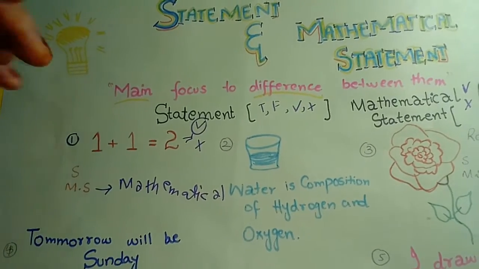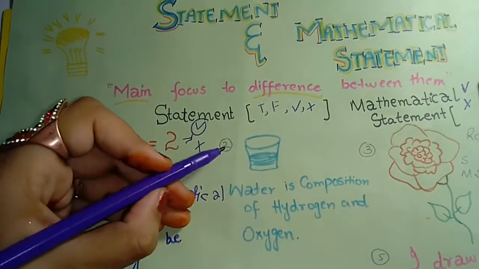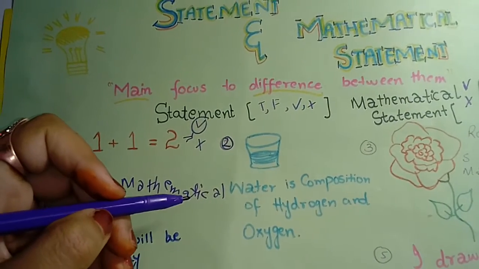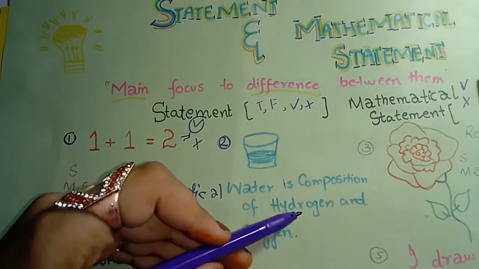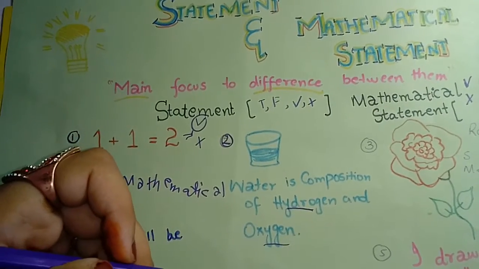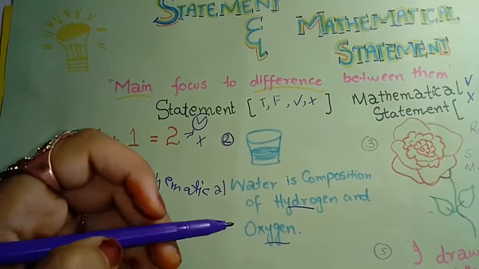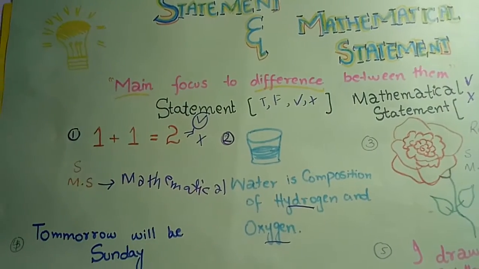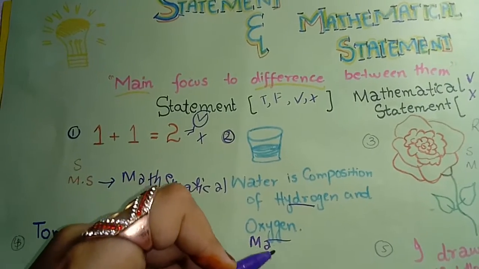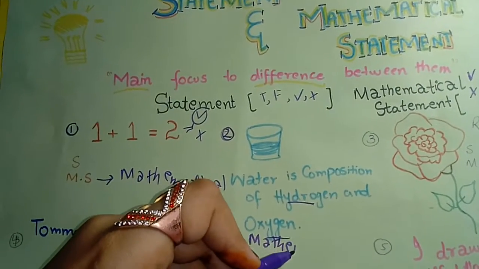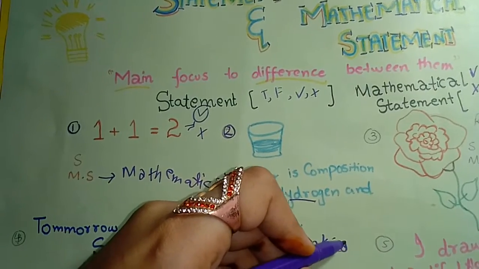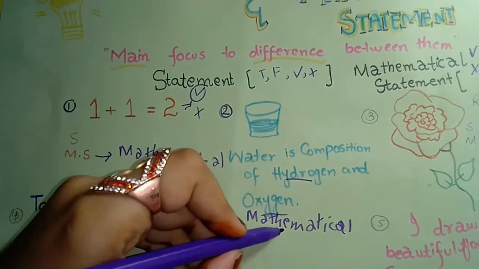On the other hand, the other example gives us the composition of hydrogen and oxygen. Hydrogen is a molecule and oxygen is a molecule. It is factual information. That's why it has one possibility, right or wrong. We can say it is a mathematical statement.